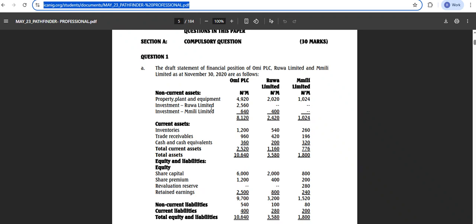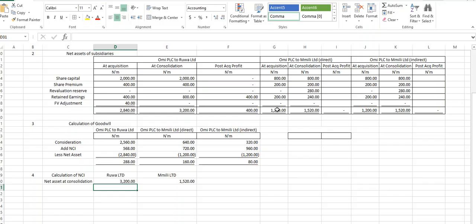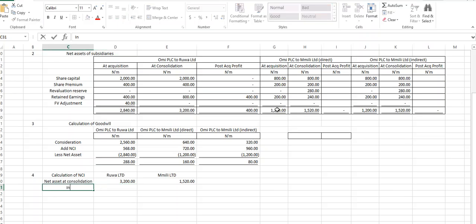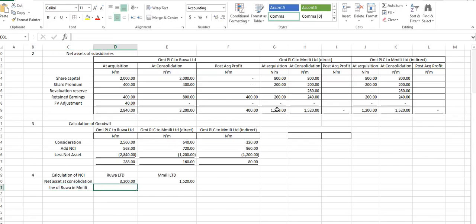Now that investment in Rua of 400 has to be completely eradicated when we are consolidating, right? So the investment of Rua in Emily is how much? 400.